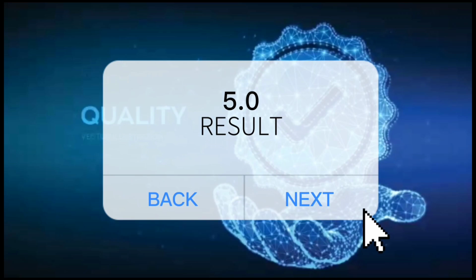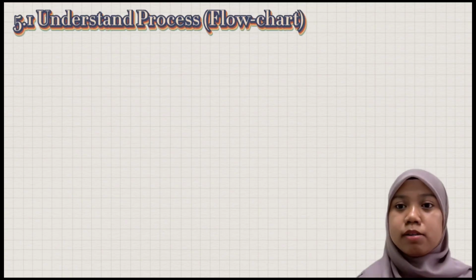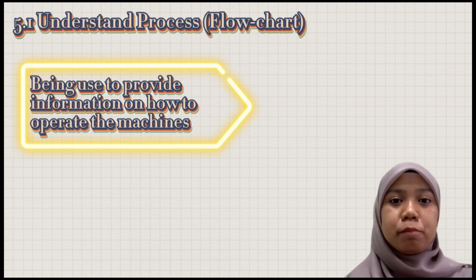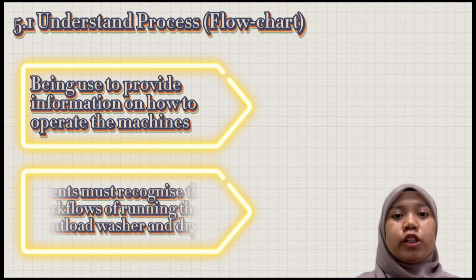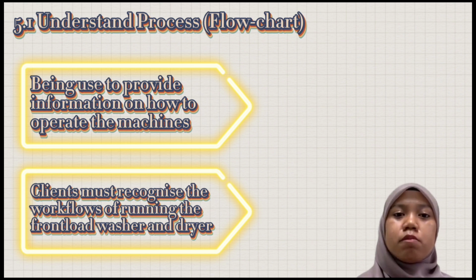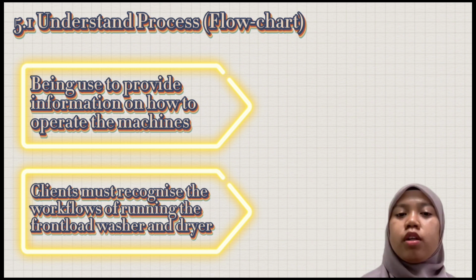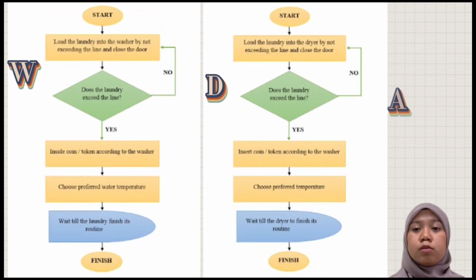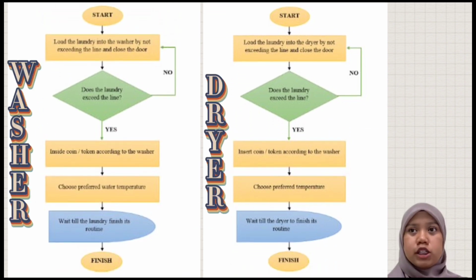5.0 Result. Based on our study, the flowchart is used as a QC tool at Casa Laundry. In order to operate the machines, customers should know how to use both washer and dryer. First and foremost, the starting point is to load the laundry into the washer.